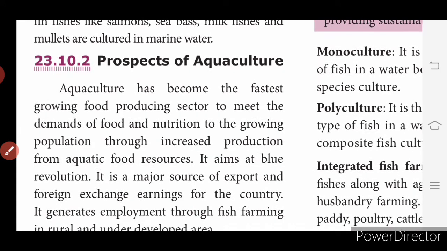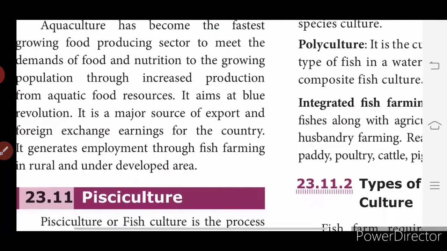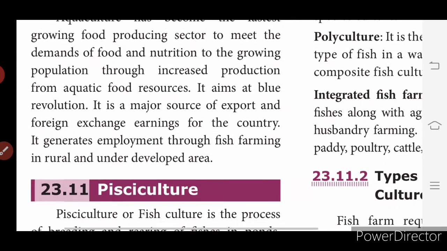Prospects of aquaculture. It has become the fastest growing food producing sector to meet the demands of food and nutrients of the growing population through increased production of aquatic food resources. It aims at the blue revolution. This is called the blue revolution. So it is a major source of export and foreign exchange earning for the country. It generates employment through fish farming in rural and underdeveloped areas.